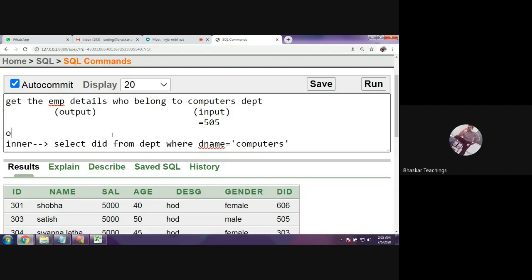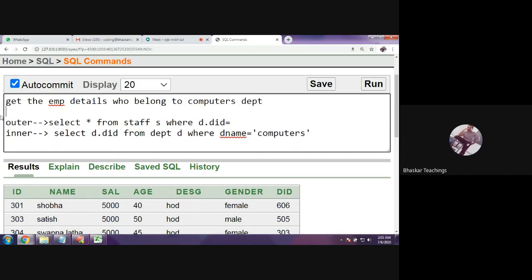The outer query is simple. Select star from staff where the DID equals this one. Okay, you may get some error because we have a common name in both tables, so better use alias names. So select from staff S, department table D. So mention it DID and mention it DID. Okay, fine.